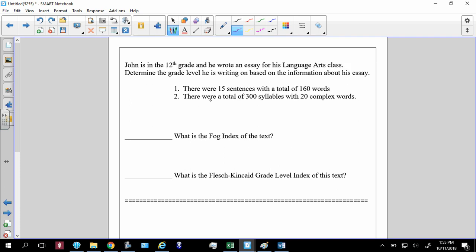All right, so we're going to take these and we're going to plug them in the Flesch Kincaid and Fog Index. Fog Index, if you remember, that is the infamous 0.4 with a bracket. The number of words is 160. That's a parenthesis right there, just FYI. Over the number of sentences, which is 15, close parenthesis, plus 100, open parenthesis. Number of complex words, which was 20, over the number of words again, which is 160. Close bracket.